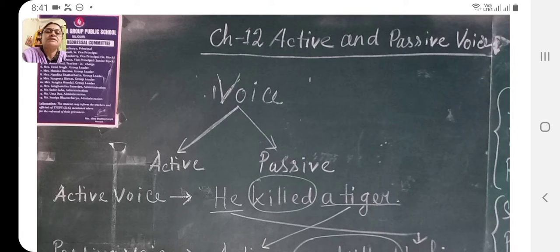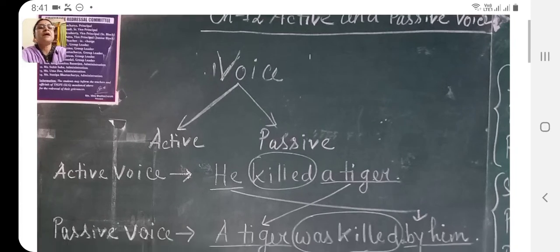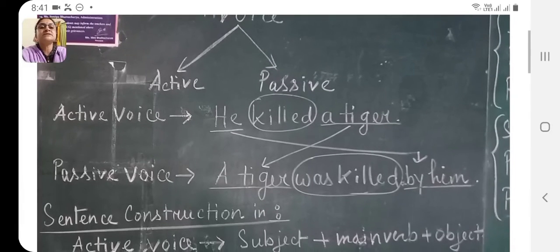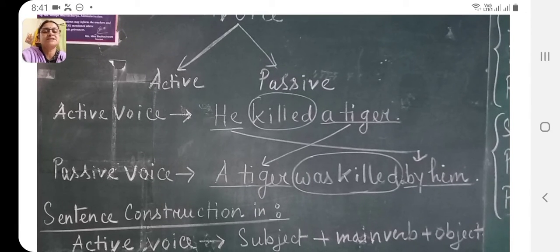If in a sentence the function is done by the subject, meaning the subject is the doer of the action, then that sentence is known as being in active voice. Whereas if the subject receives the action in the sentence, then the sentence structure will be known as passive voice. See here, he killed a tiger. Here he is the subject and the function of killing the tiger is done by him.